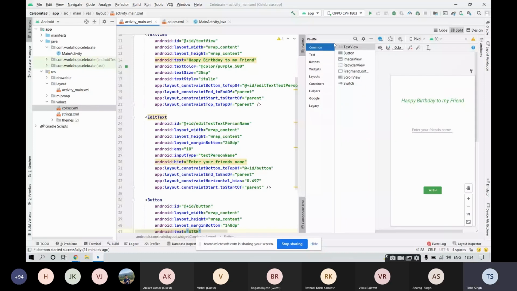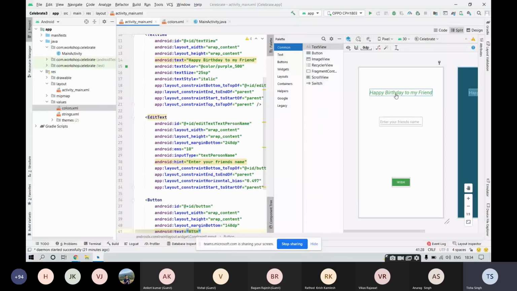Then go inside buttons, pick up this button, drag and drop over here. Fine. And then you need to constrain your elements to the start, end, top and bottom. Is it clear for Ashish and Vishaka? I hope it's clear.